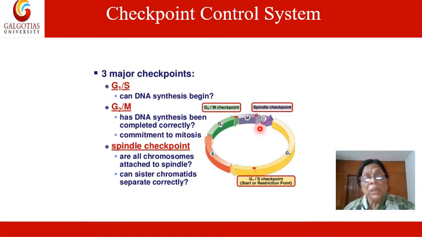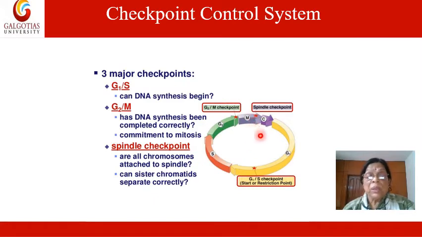The DNA is then corrected. It undergoes correction, and there are several things which we will discuss later on. Because if the DNA synthesis has taken place but some mutation has occurred, if it has not replicated correctly, then the cell has to correct its anomaly.